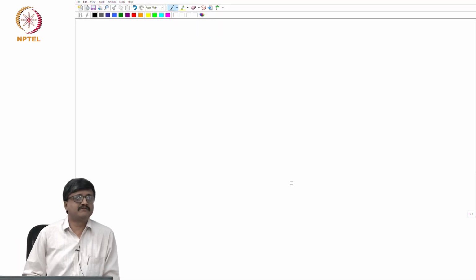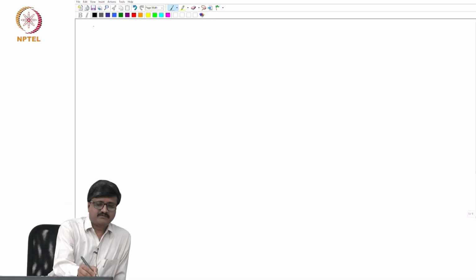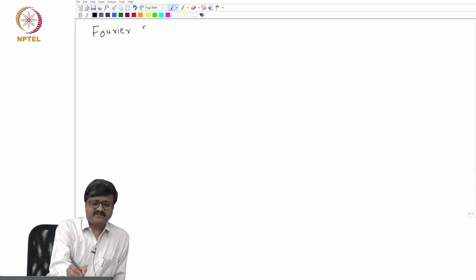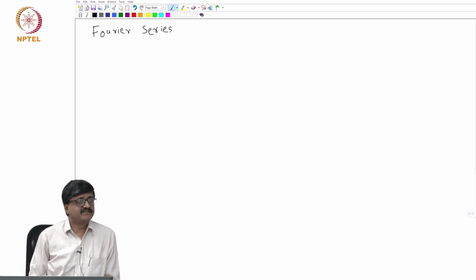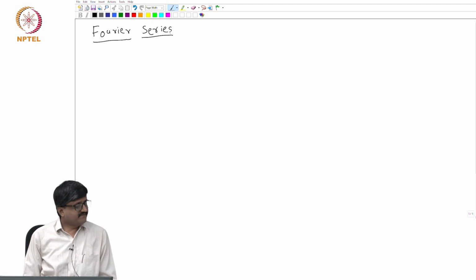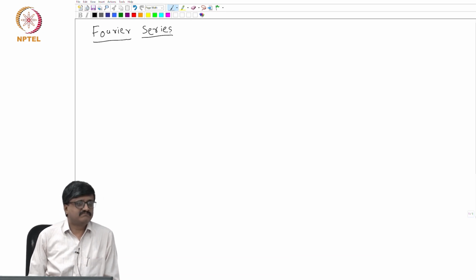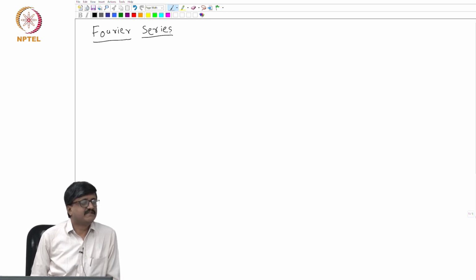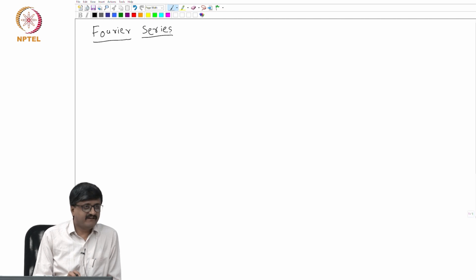Okay, we'll continue our discussion on Fourier series. In the last class, we left at the point where we just defined what is known as an odd function and what is an even function. There are some simplifications if a function is odd, and some if the function is even. The simplification is in the computation of the Fourier coefficients A h or B h. Of course, we can do the other way where we compute the coefficient C h also.